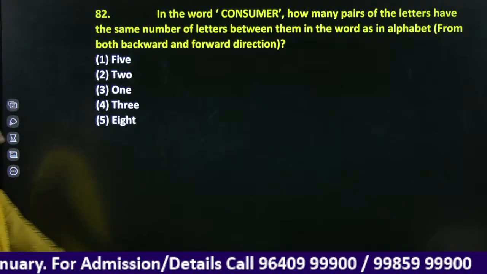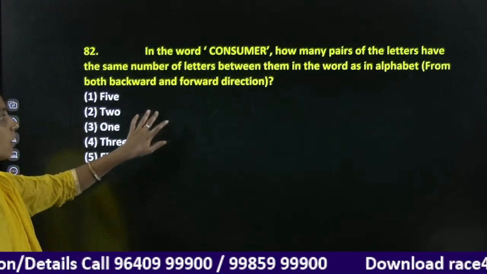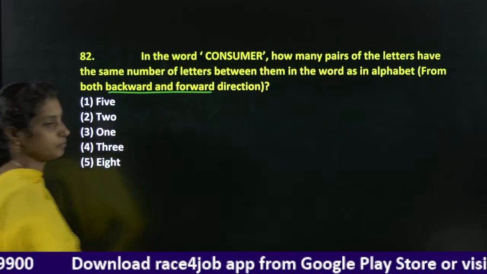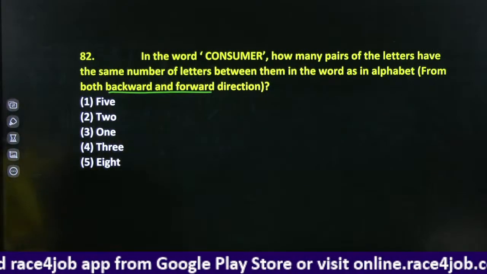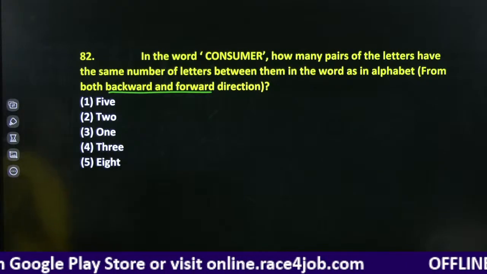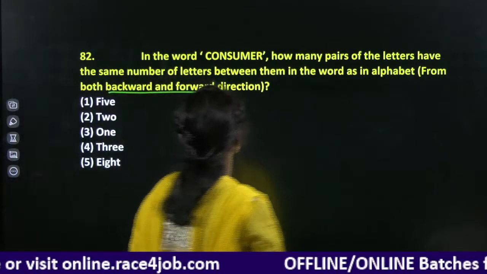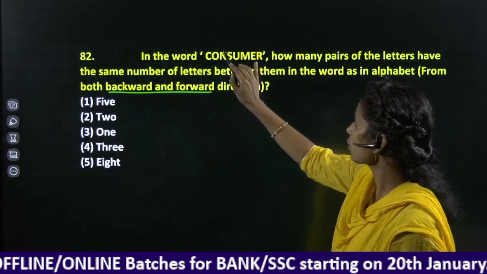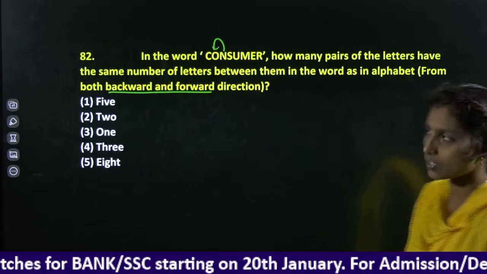Right? Okay. Here we have the pair combination. And they have mentioned here forward as well as backward, both the directions. Right? Here we have the consumer. It clearly shows NO in the reverse direction.